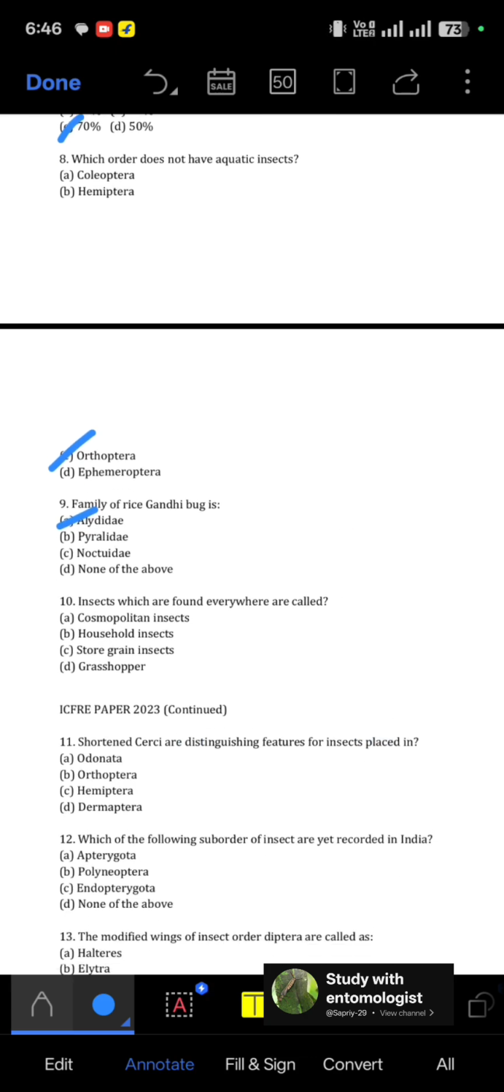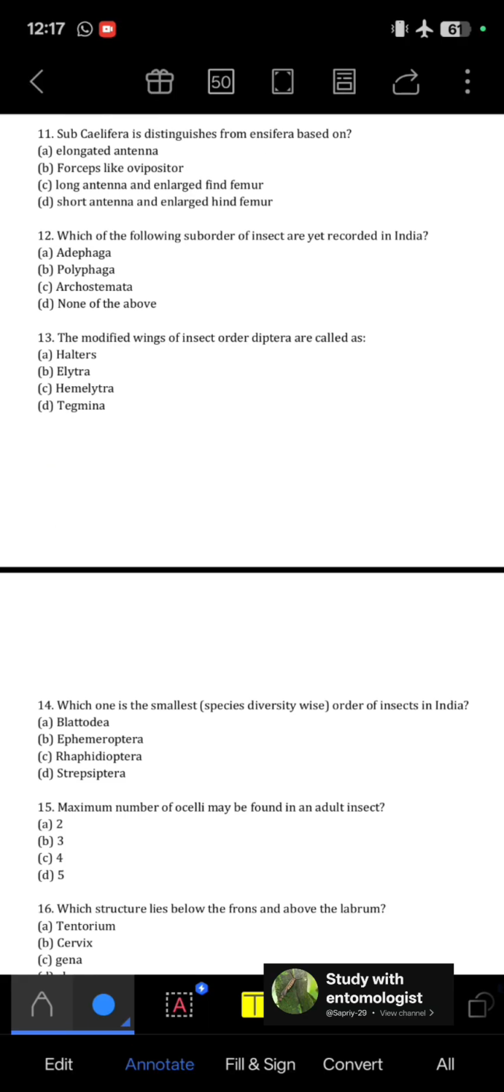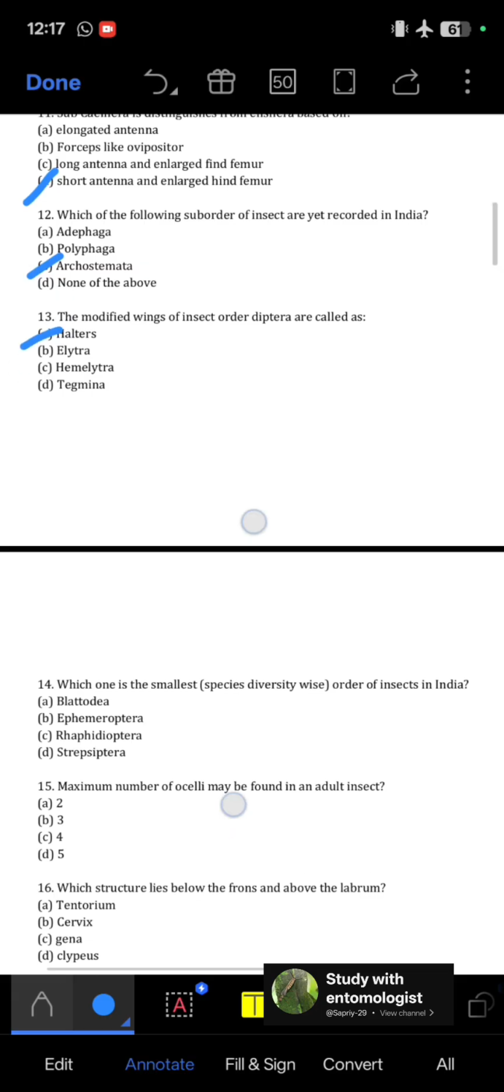Question 10. Insects which are found everywhere are called as? So those are called as cosmopolitan insect. 11th question, Subcalifera is distinguished from Ancifera based on short antenna and enlarged hind femur. 12th, which of the following suborder of insect are not yet recorded in India? That is the Agrostemata. 13th, the modified wing of insect order Diptera are called as halteres.